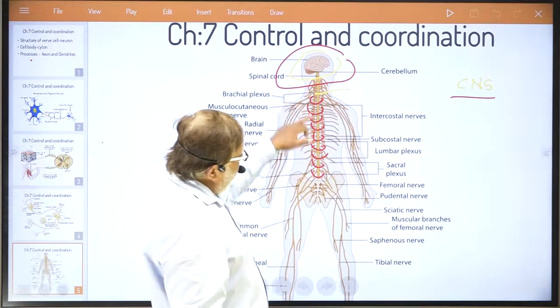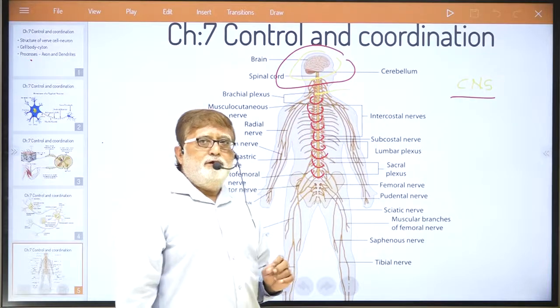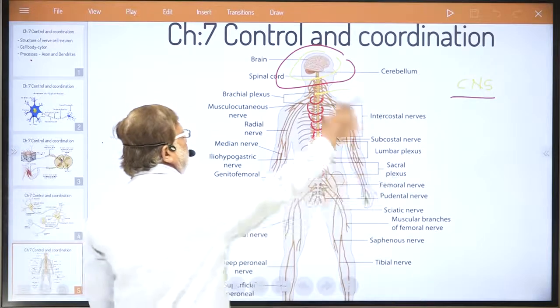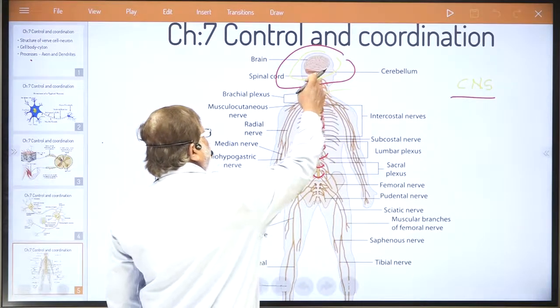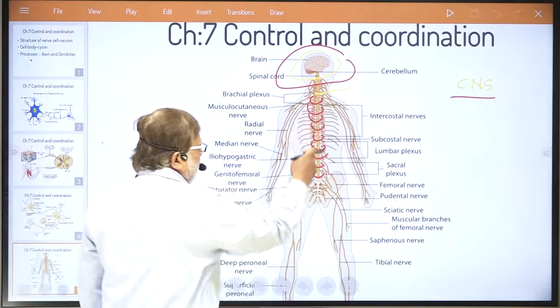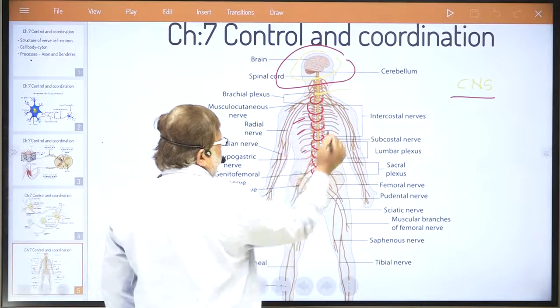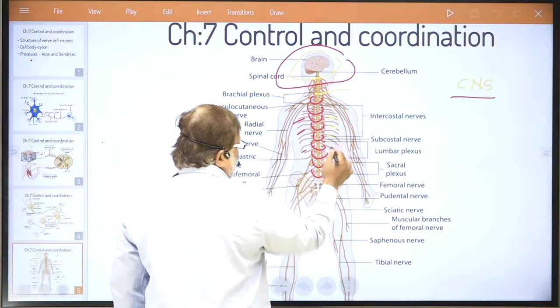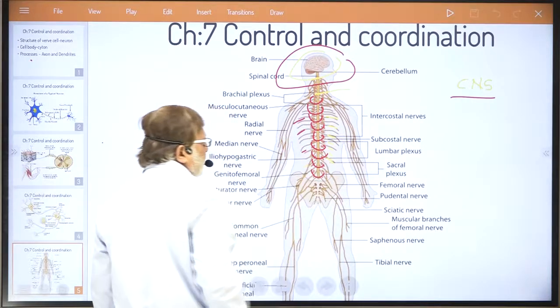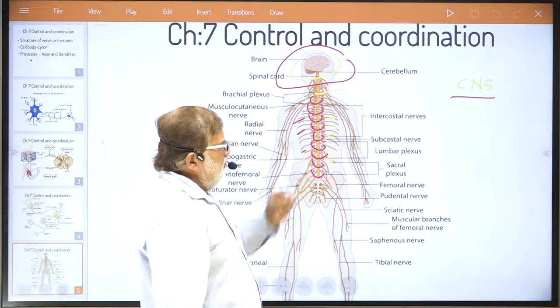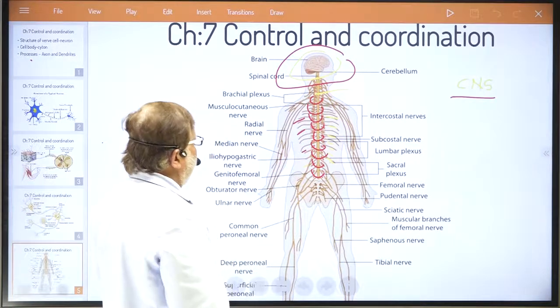So our central nervous system is made up of the brain as well as the spinal cord and nerves arising from the spinal cord, which you can see in the diagram. These are all nerves coming out from the spinal cord. You can call them spinal nerves also.